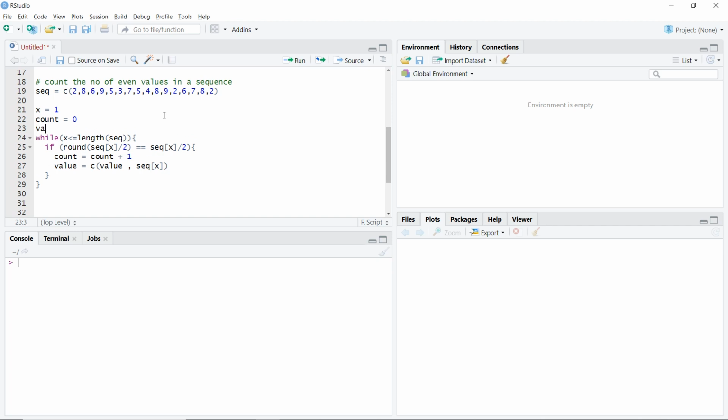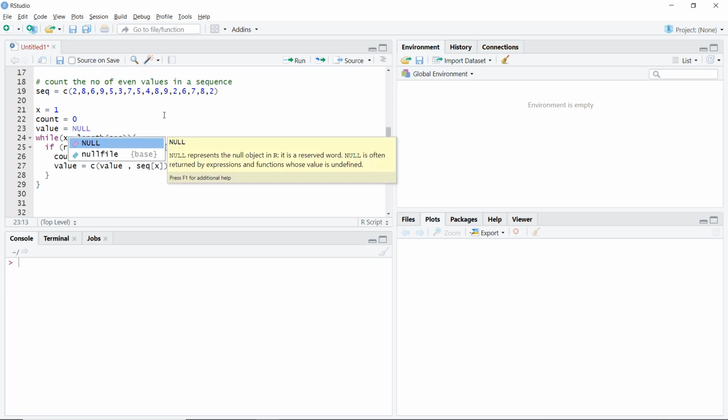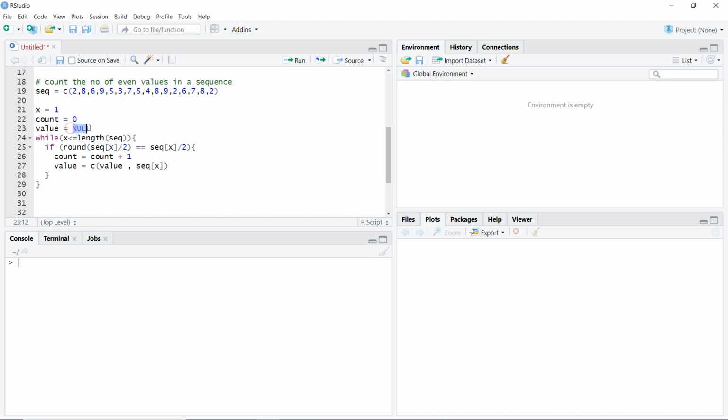But when I define value, I will write it as null. That is because it's a vector, and I would not want the vector to have any value. If I write value equal to 0, 0 is a value inside a vector, so it will take 0 as your first value and then make the vector. We do not want the first value of our vector to be 0. That is why I'm using the word null here. Similar to a set, it is a null vector, which means there is nothing inside it. When I say nothing inside it, then comma, this becomes my first value.